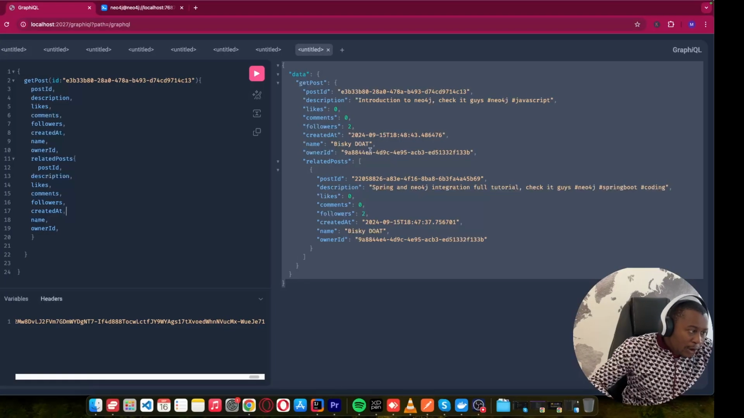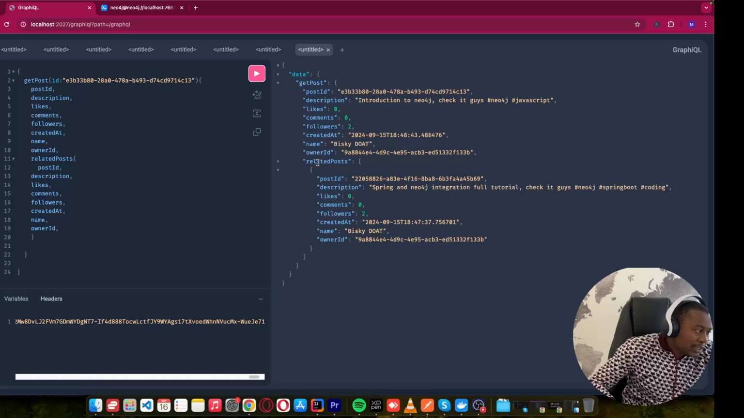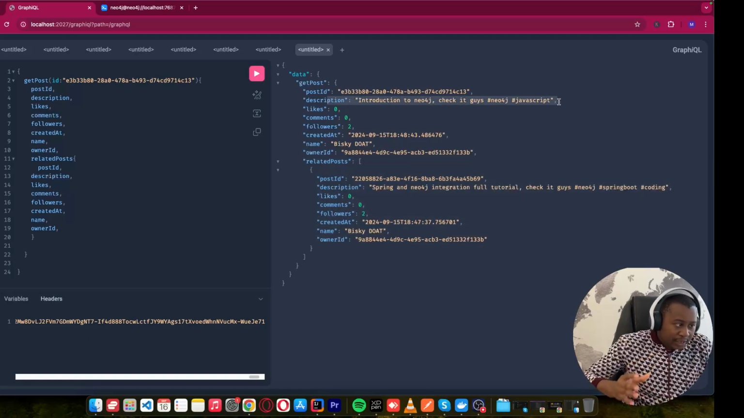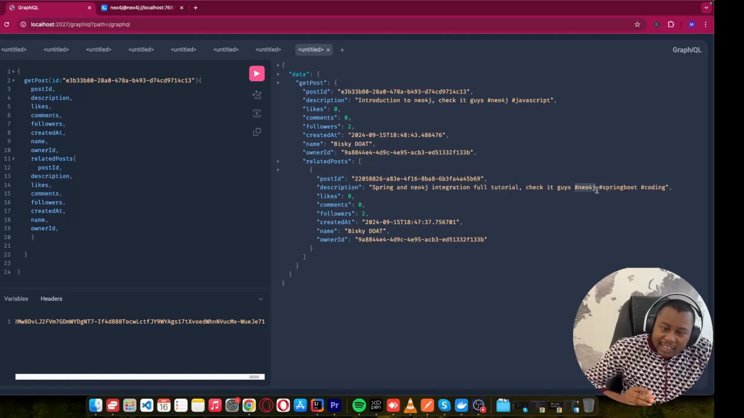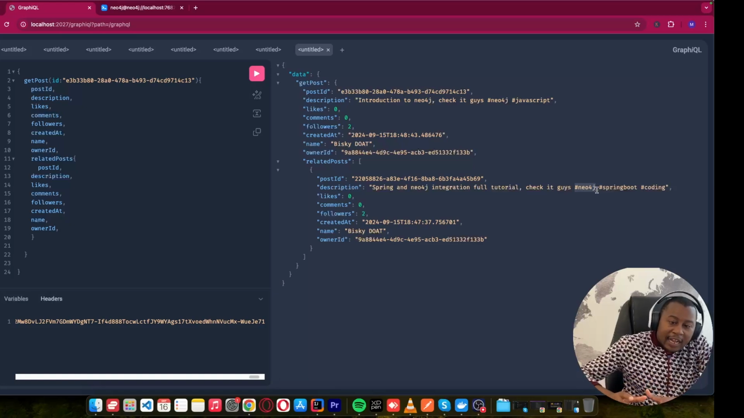I'm going to show you how to build what you are seeing on this screen. If I send a request, I will get the related posts, which are similar to the one that I'm viewing. This matches the hashtag Neo4j. If I go here, it matches Neo4j. So I'm able to build a recommendation using this hashtag. In future tutorials, I can also show you how we can discover trending topics using these hashtags in our application development.